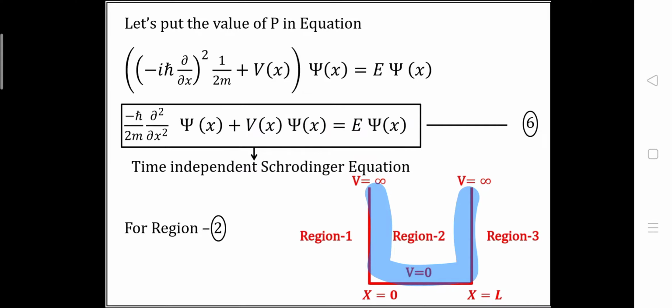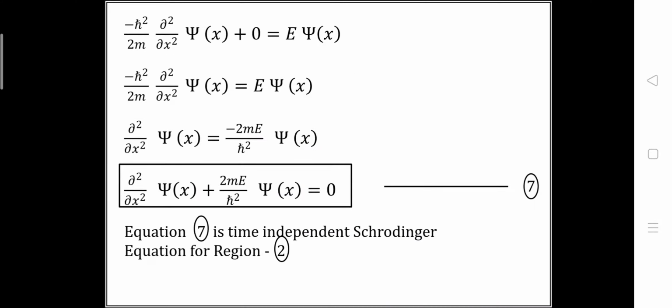Finally we will get minus h cross square upon 2m del square upon del x square psi of x plus 0 is equal to E psi of x, so minus h cross square upon 2m del square upon del x square psi of x is equal to E psi of x. Now let's put this whole term at the right hand side. So we will get del square upon del x square psi of x is equal to minus 2mE upon h cross square psi of x.